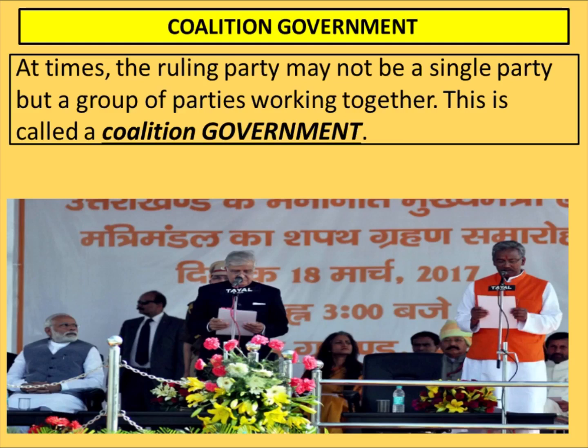So what will happen? These 3 parties will come together and they together will make 20 plus 10 plus 5, means 35 seats. So this way they will make the government, and such government which is made up of many political parties is known as coalition government, where there are more than one party. Such government is in Maharashtra, where Shiv Sena, Congress and one more party have come together to form the government in Maharashtra.